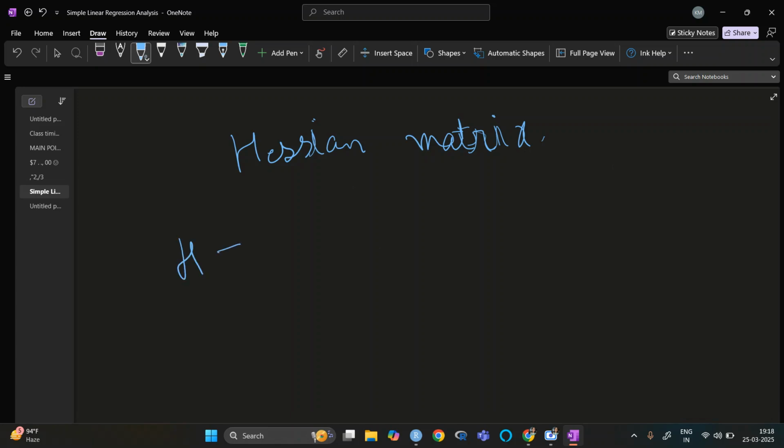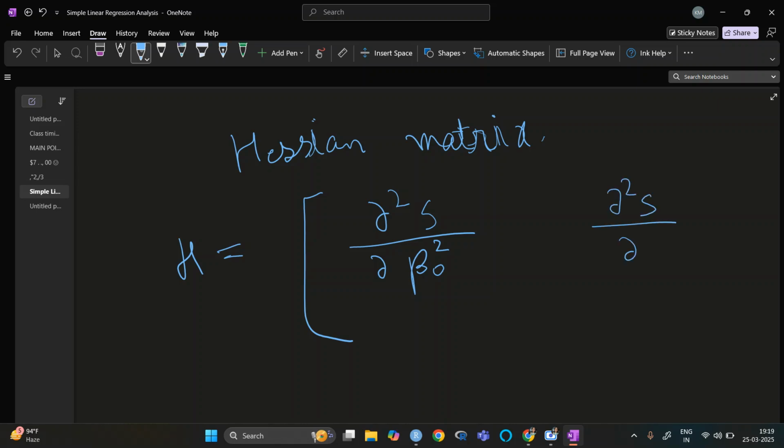So the Hessian matrix is del 2 s upon del beta naught 2, del 2 s upon del beta naught del beta 1.